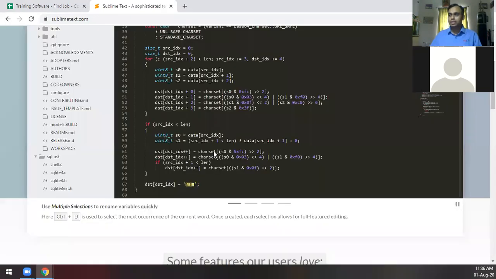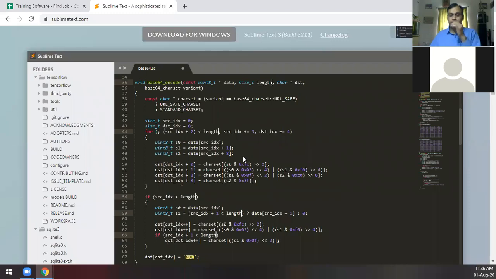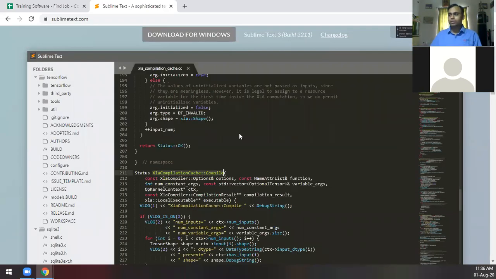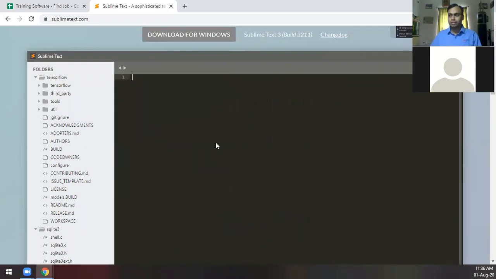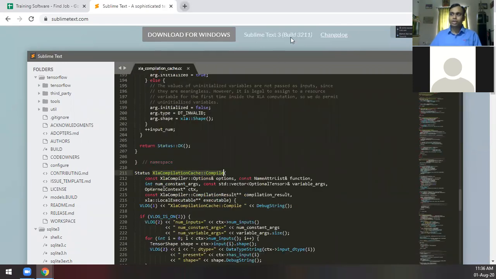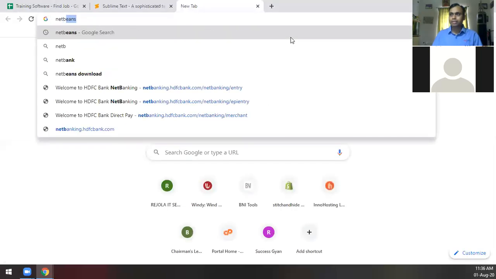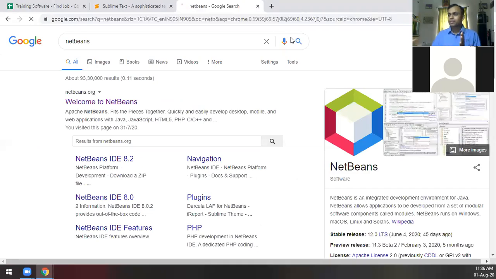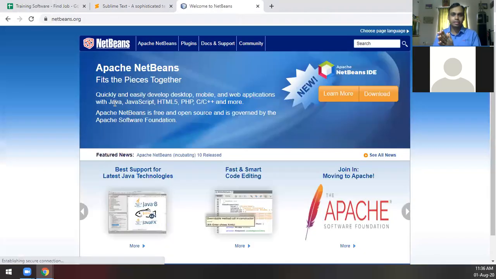It looks like this, and it has many more features than Notepad++, and it has a good coloring. It has easy way of searching, easy way of navigating to the code in different places. It's quite good. So Sublime Text is one that I can recommend if you are looking at programming PHP. However, as I said, we would not be going with this. We would be taking another IDE, that is a programming tool where we will write our program, and that is NetBeans.